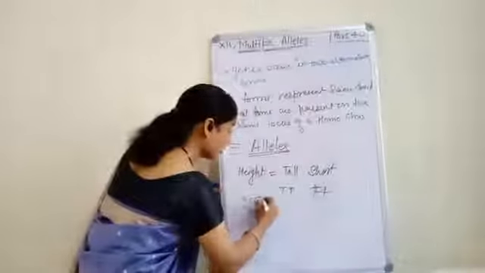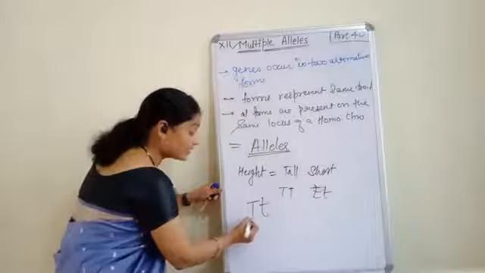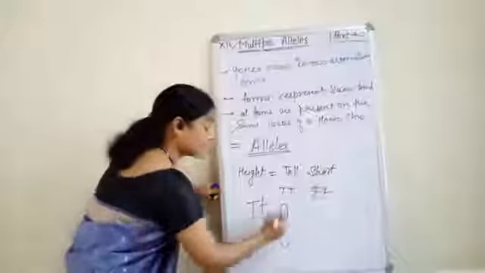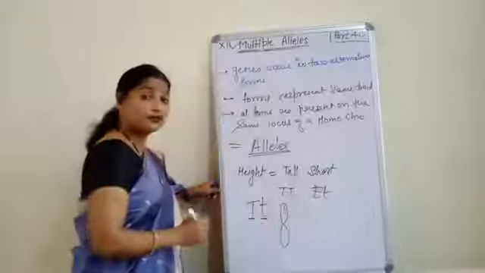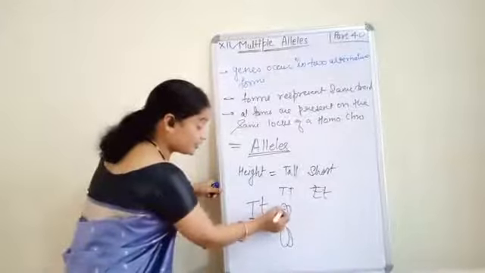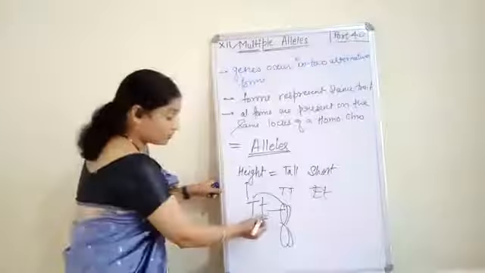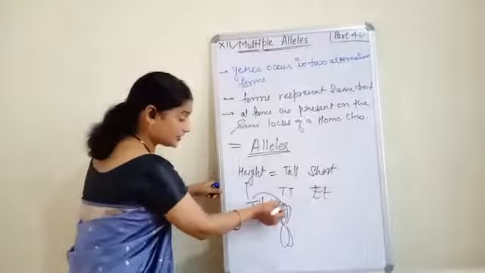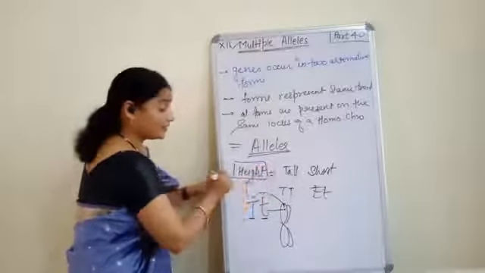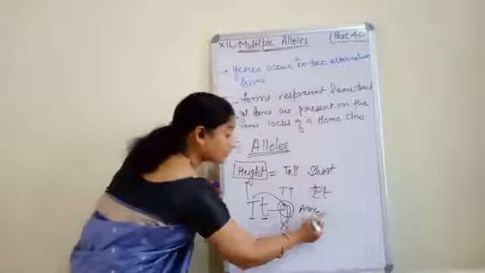Now, we can write this down also. These are the alternative forms of a gene present on the same locus of the homologous chromosome, and they represent the same trait. Now what is the trait? Trait is height. Suppose this is present here, this is present here, and they are representing one trait and the trait is height. So what are these? These are alleles.